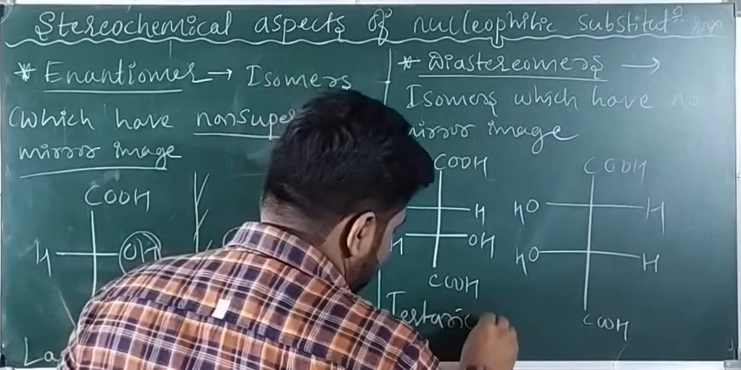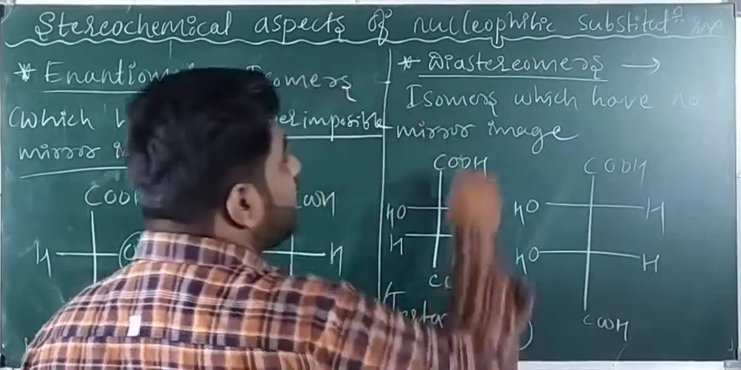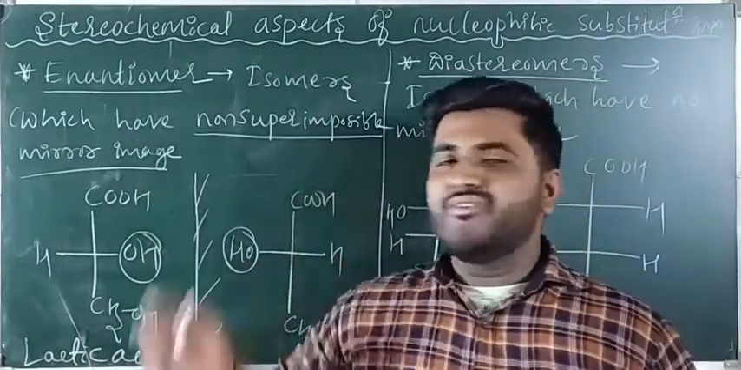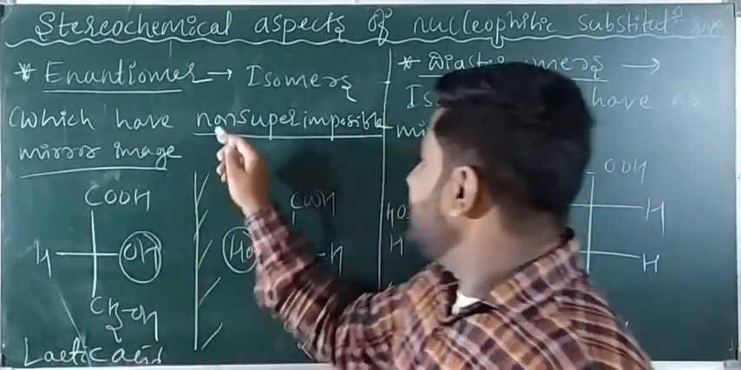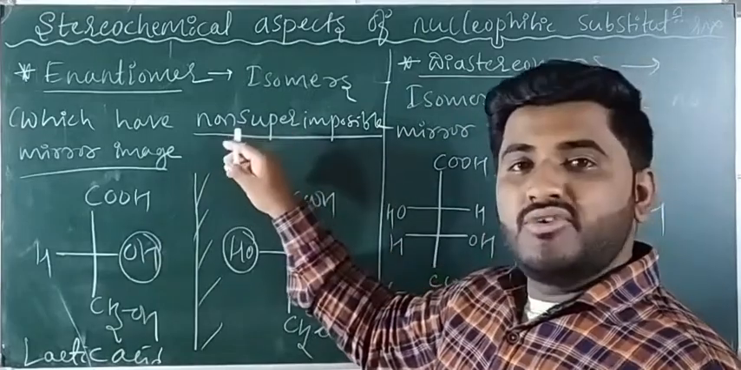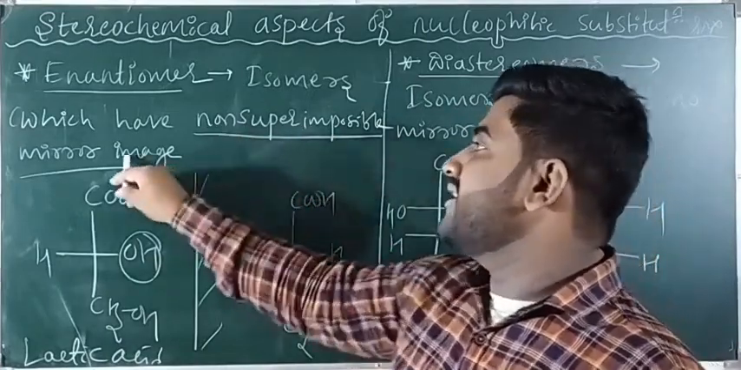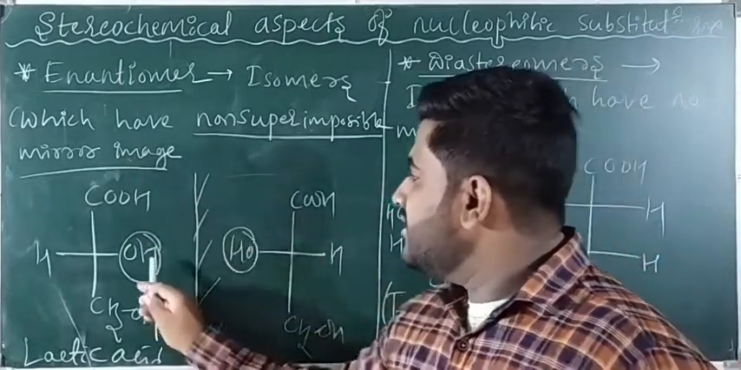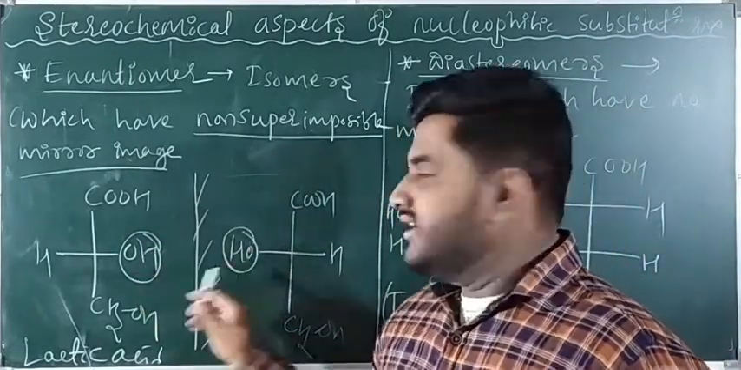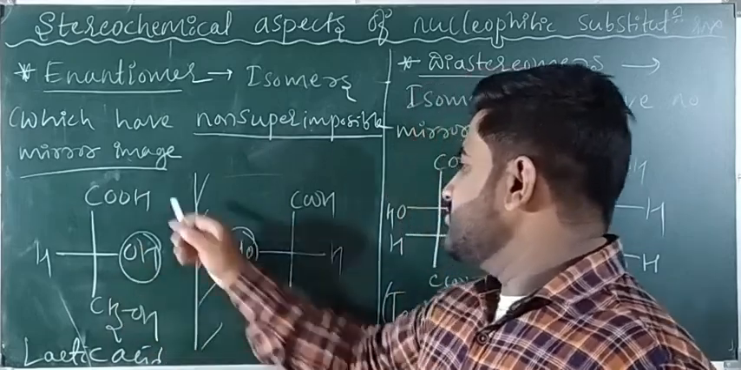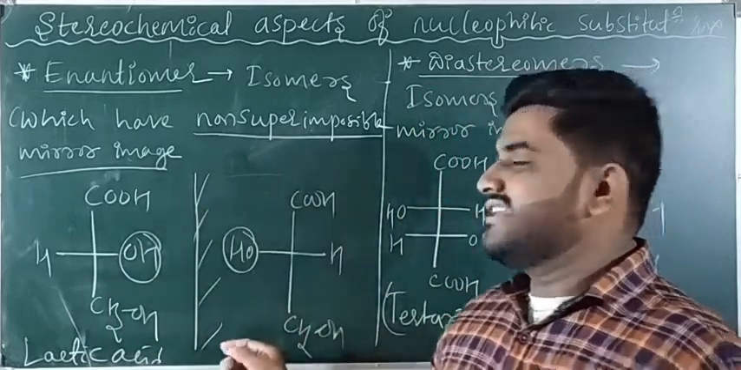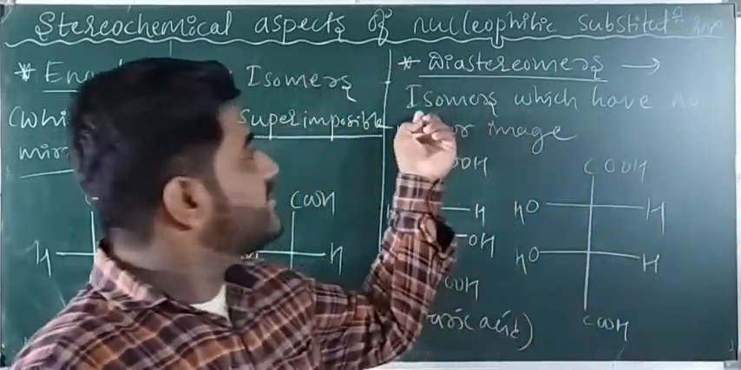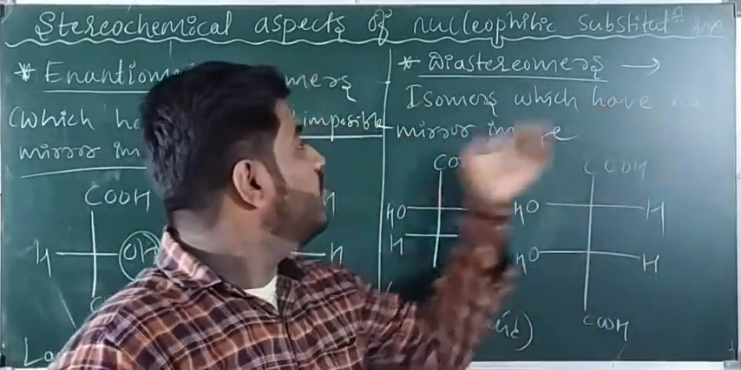Tartaric acid is an example of diastereomers. I hope you understood. So what is the difference between enantiomers and diastereomers? Here these are mirror images, but which mirror images? Non-superimposable mirror images are enantiomers. When you put a mirror in between these two compounds, this OH just looks like it does here. Whatever elements are on the right side of the compound, here they look like they are on the left side. But diastereomers are the isomers which have no mirror image.